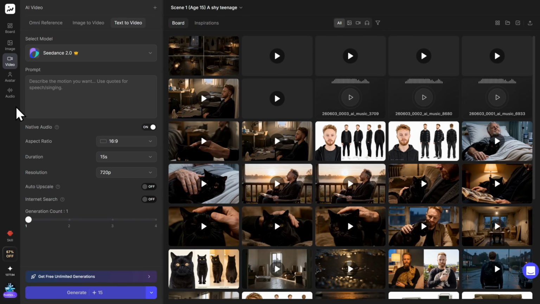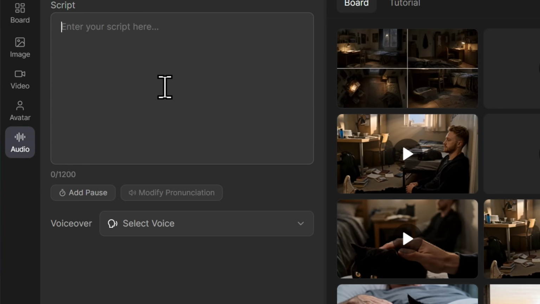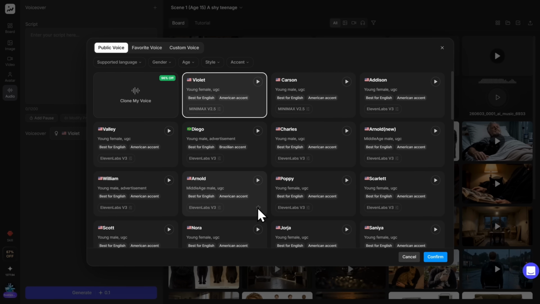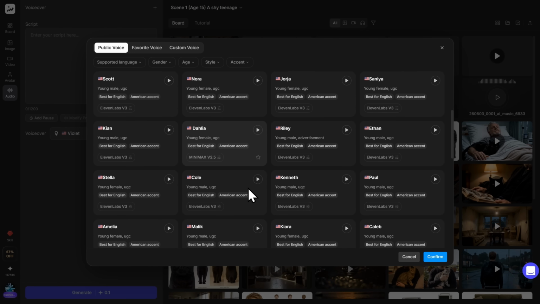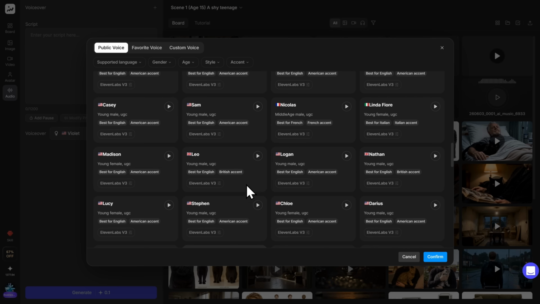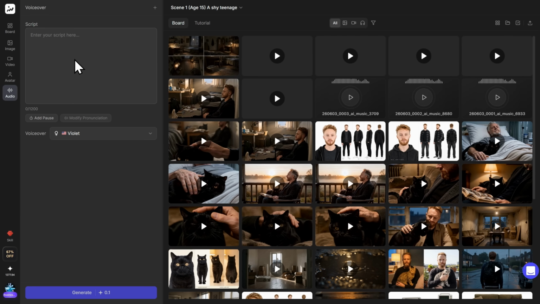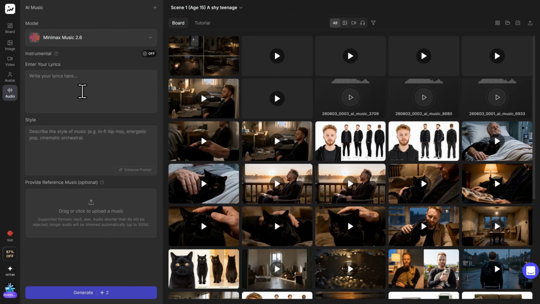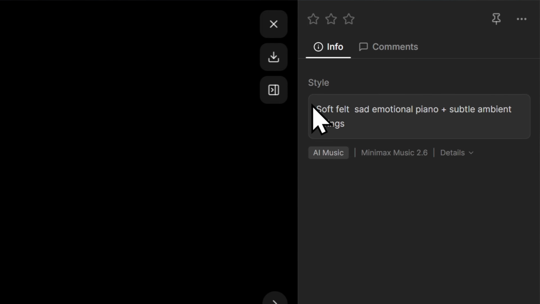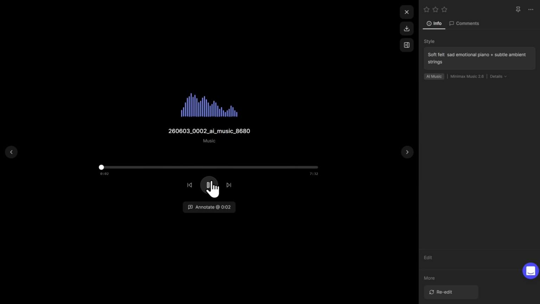Now, one additional thing that I forgot to mention here is on audio. So voiceover I did here also on Topview AI. Here you can check many different voices that are either from Minimax, ElevenLabs, V3 or some other providers, and they sound pretty good. I've chosen the gender male and the older age so that he talks from his hospital bed and remembering his life of him and his cat. So this is for the voiceover, and for the AI music I used here Minimax Music 2.6, and the prompt was soft sad emotional piano plus subtle ambient strings, and then we got this.